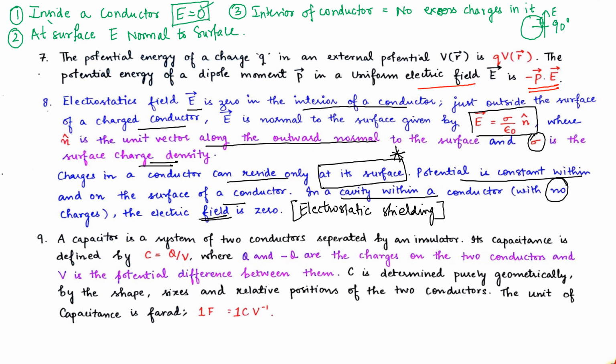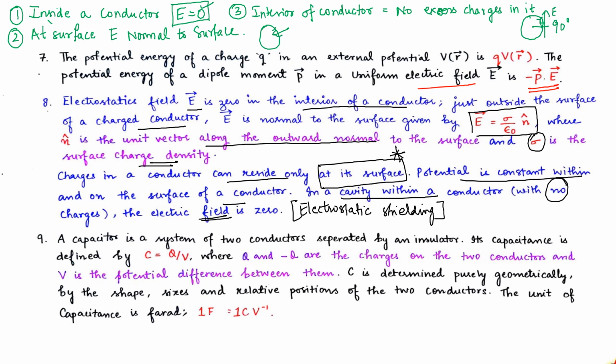So these charges, overall as a system, tend to be static, and when we try to introduce a charge in this conductor, it is repelled out due to interatomic or internuclear interactions.